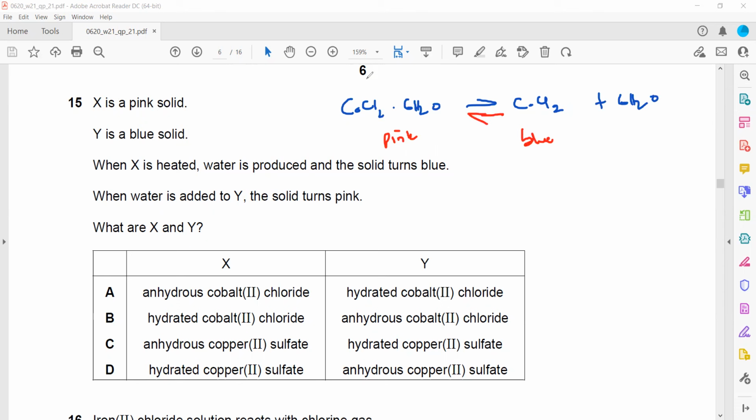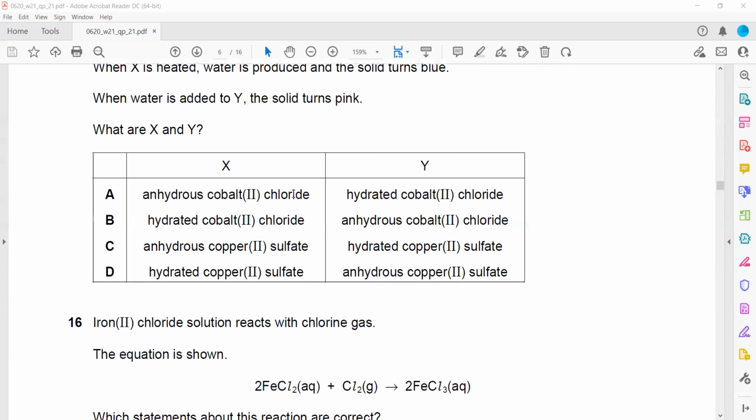So when it contains water of crystallization, that is hydrated. And when it does not contain water of crystallization, that is anhydrous. So X is hydrated cobalt 2 chloride and Y is anhydrous cobalt 2 chloride, because in the question, Y is produced when we are decomposing X. And that is also used to identify or check the presence of water.